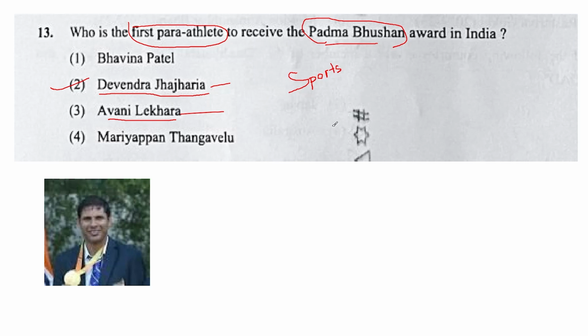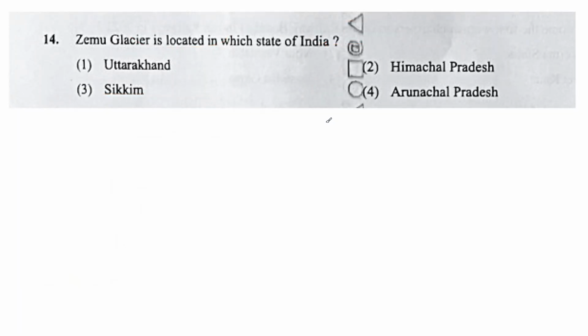So let's move to the next question. 14. Which state of India is the Jammu Glacier located in? So they are asking about the Jammu Glacier. This question has again come from the Indian geography portion. So the Jammu Glacier is situated in Sikkim.